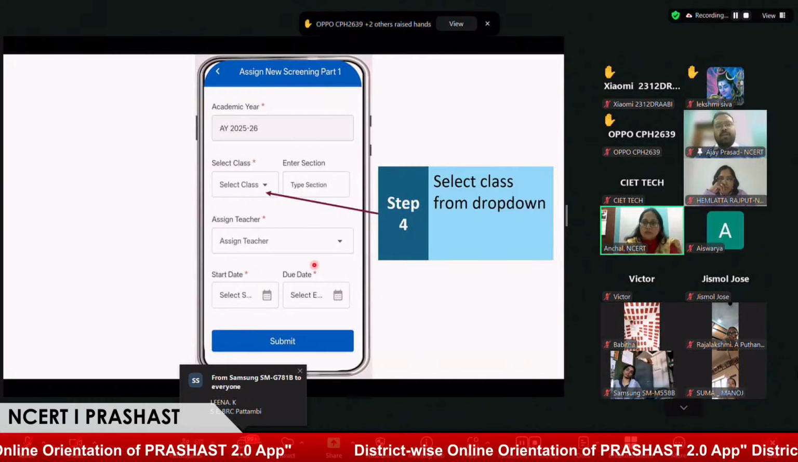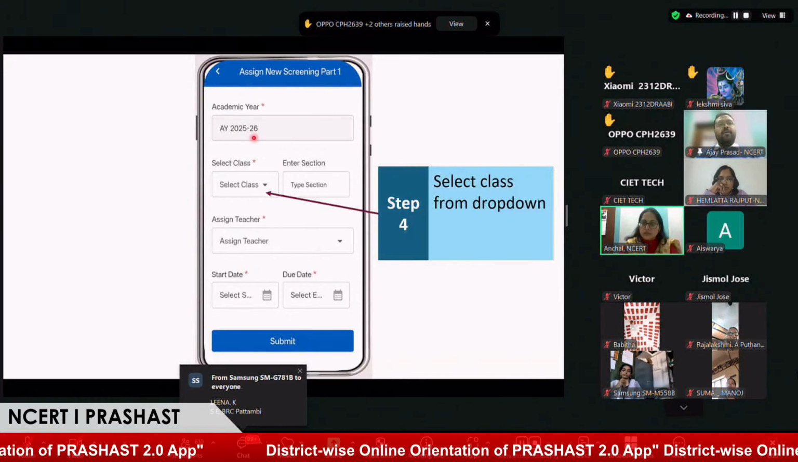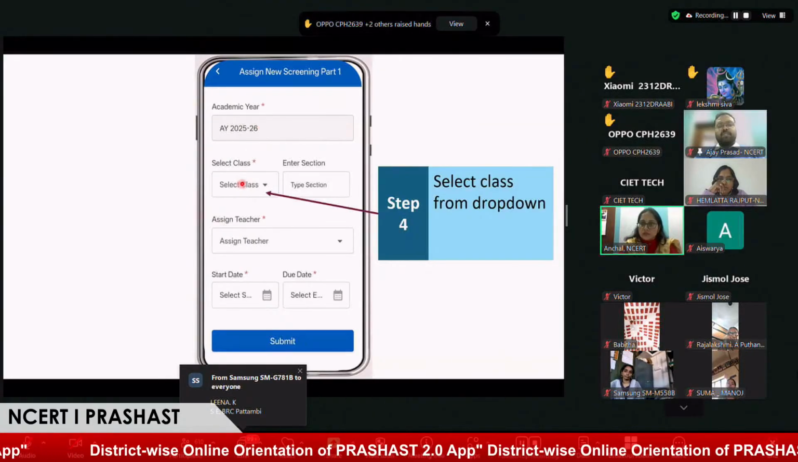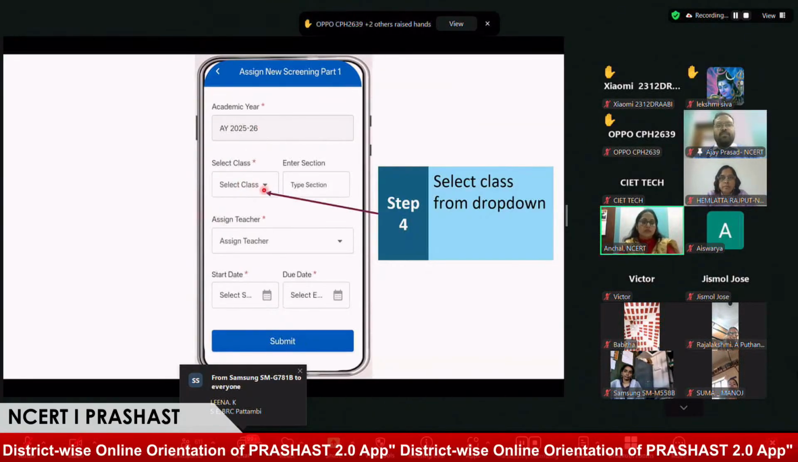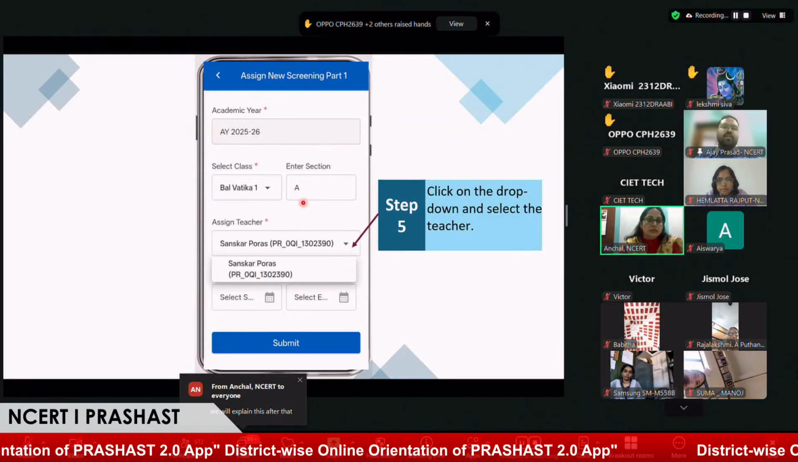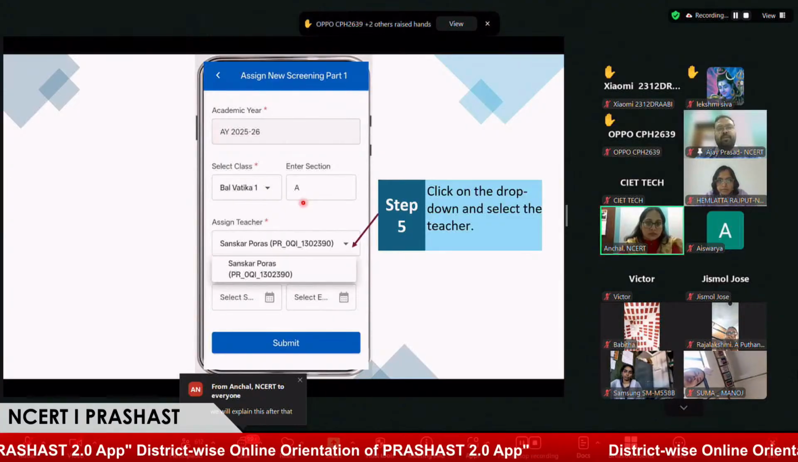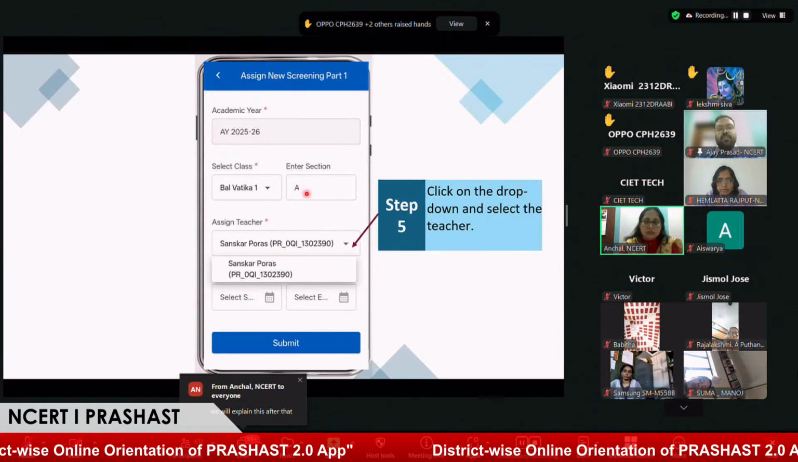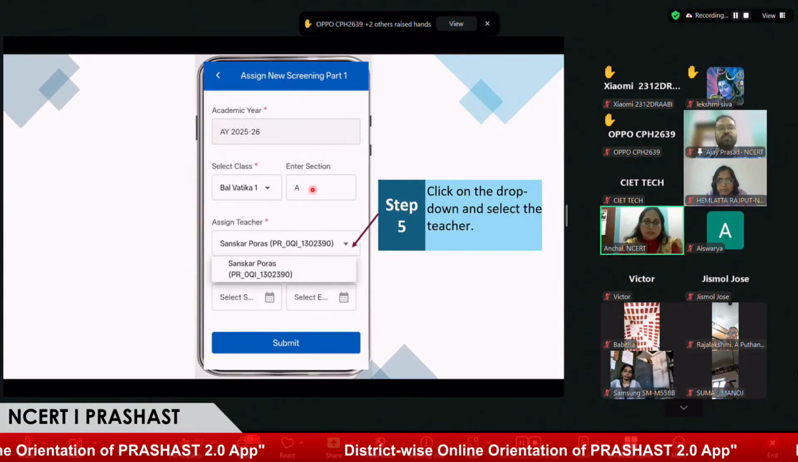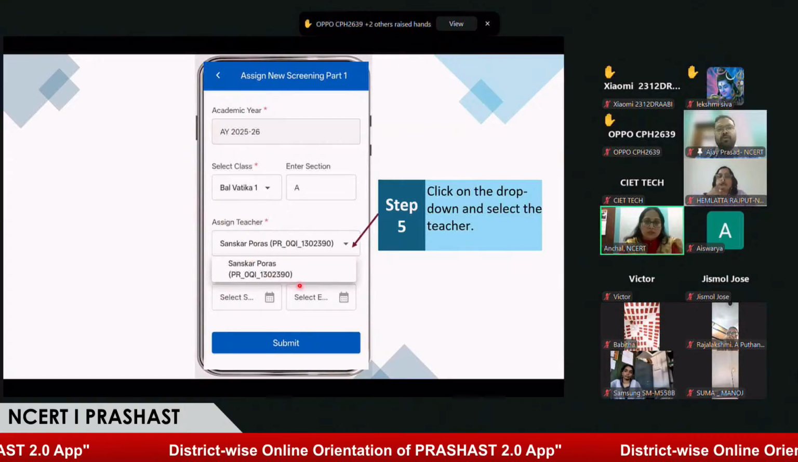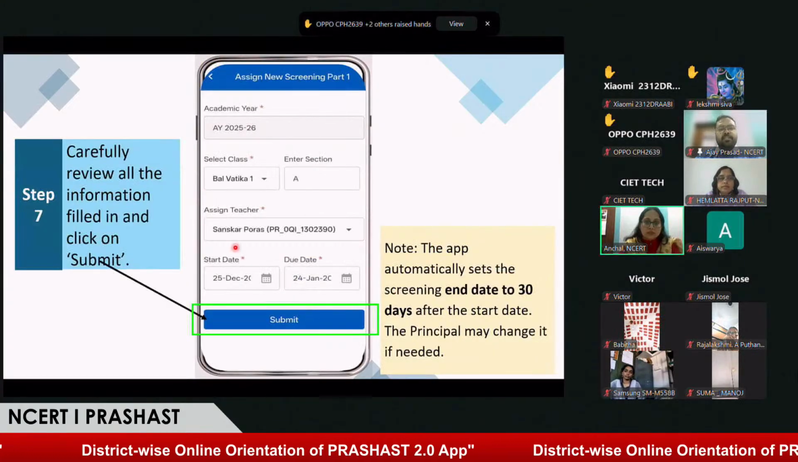So here I would like to tell you that for the first field, academic year, we cannot make any changes. For select class, we have to select details from the drop down. Section we can enter any detail, like there are a few schools where there might be some names given to each section, or numbers or alphabets. Then we have to select the teacher's name from the drop down, and after that we have to select the start and end date.